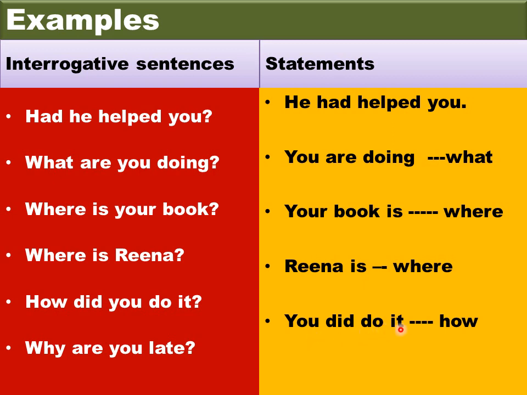You did do it. Maybe the reason is somehow you did it, right? So here, which is the subject? You. So when such a question occurs, you have to change it into a statement, and then it will be easy for you to identify the subject. So here, you is the subject and the remaining part is the predicate, right?